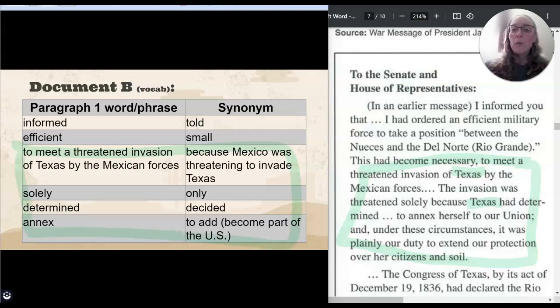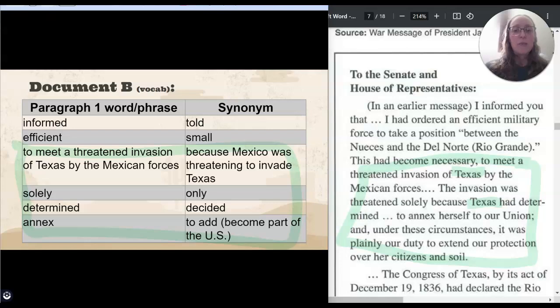So what did Texas want? This had become necessary to meet a threatened invasion of Texas by the Mexican forces. The invasion was threatened solely because Texas had determined to annex herself to our Union. And under these circumstances, it was plainly our duty to extend our protection over her citizens and soil.